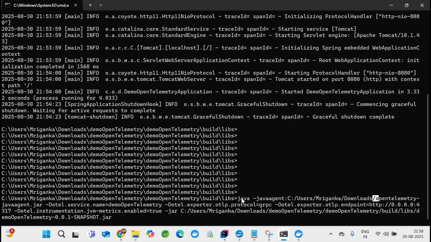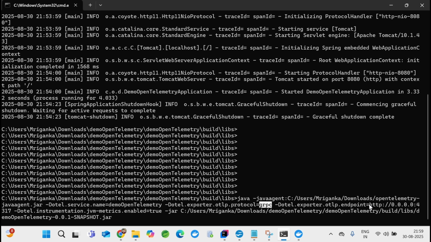Now I'm passing this Java agent, and there are a few things I'm mentioning over here. This is the service name, which is optional. You can give your own name as well. I don't mind. And this is gRPC. There is HTTP also, but gRPC is better because the connection will be intact, so it will continuously feed the data. That's the reason people prefer gRPC, but I think there is an option for HTTP as well.